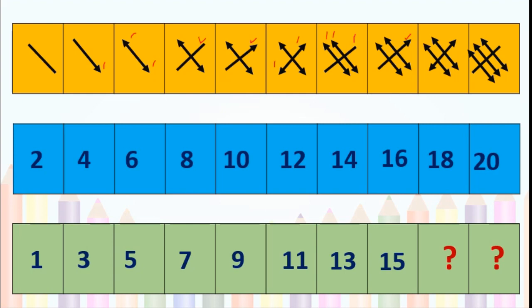Yes, students, you are right again. The difference is 2. Correct? So if we add 2 to 15, then we will get 17. Then if we add 2 to 17, then we will get 19. Yes, very good. This is a pattern.